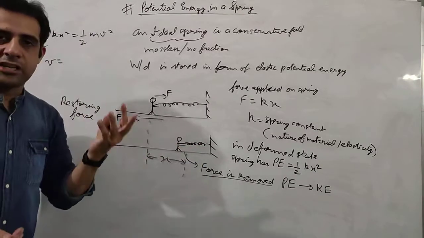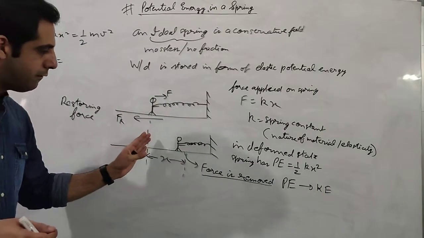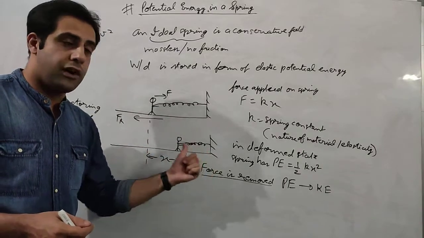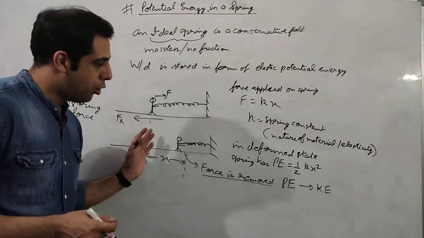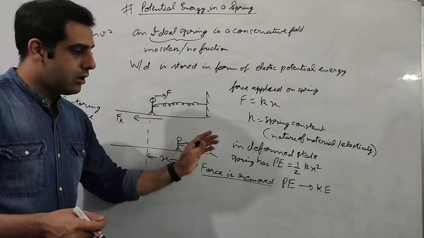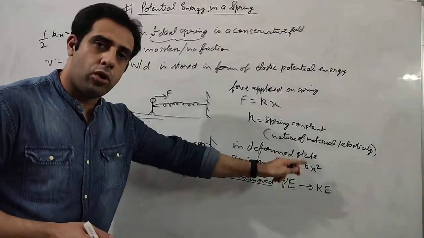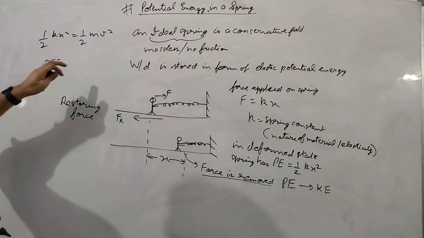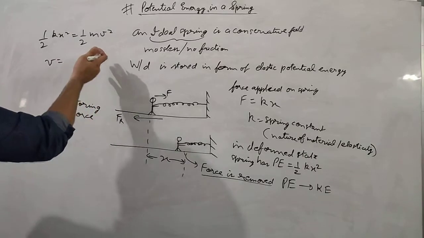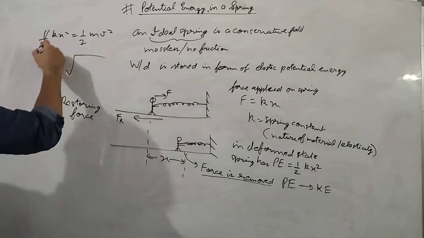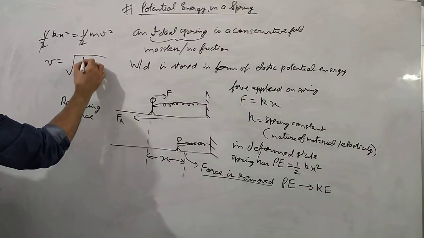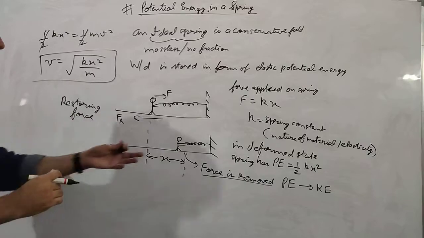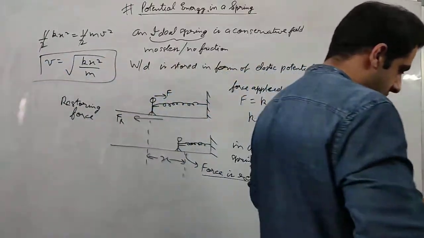And from personal experience, you must know that if the spring is compressed a lot, it will come back to its natural length faster. The velocity will be greater. The more you compress the spring, the more the potential energy. The more the potential energy, the more the kinetic energy. And if the kinetic energy is more, the velocity will also be more. You can find the value of velocity from here. It will be equal to kx squared upon m under a square root. This will be the velocity with which the spring comes back to its natural position.